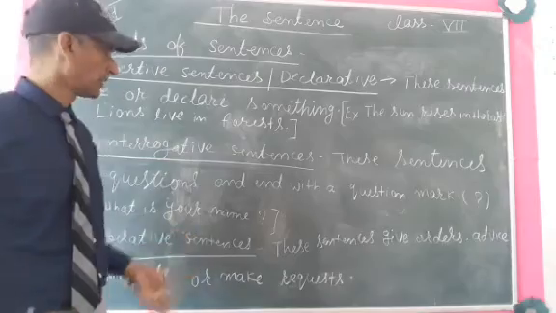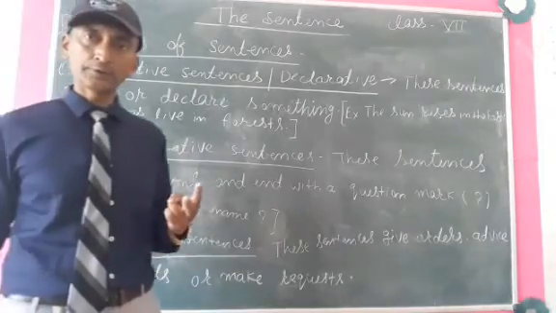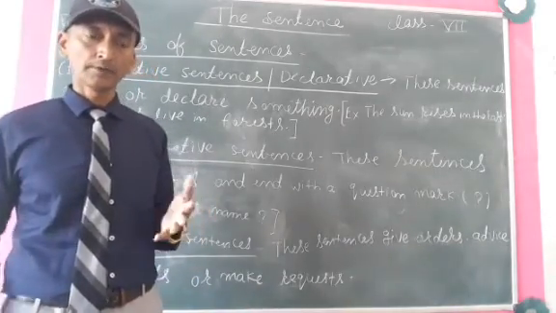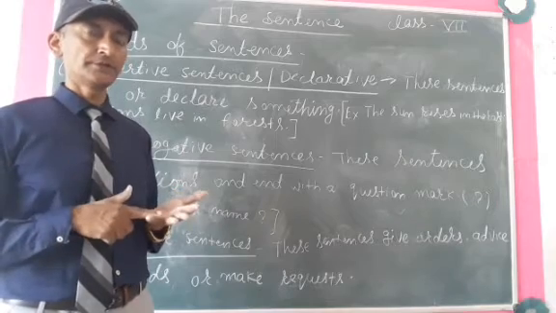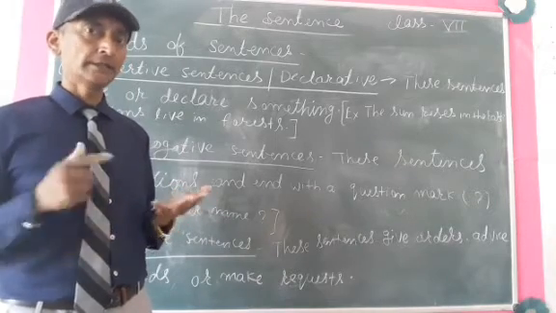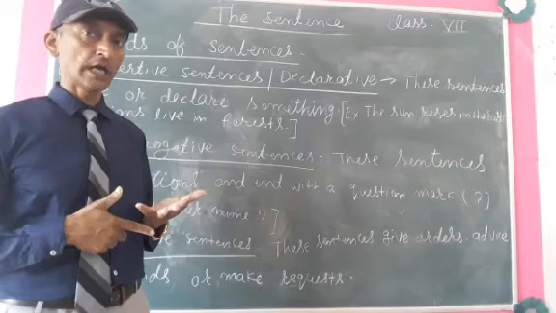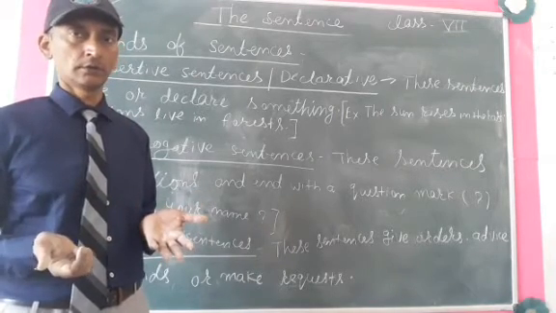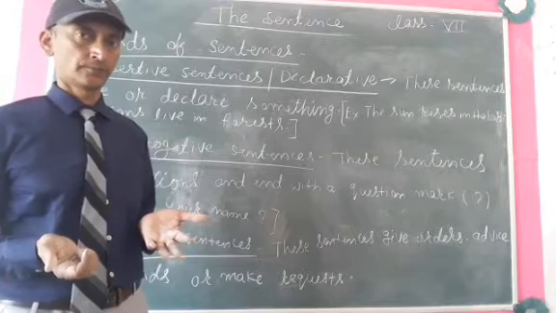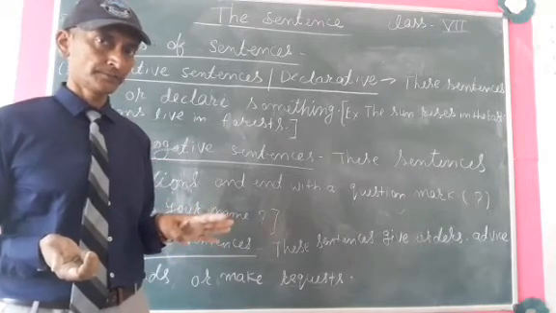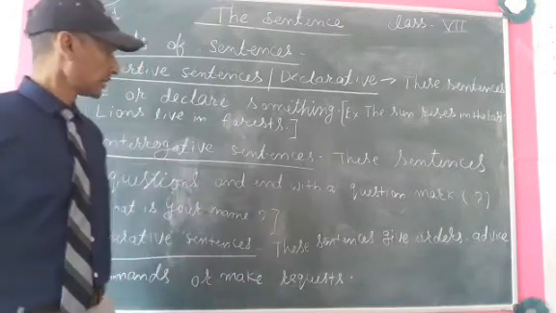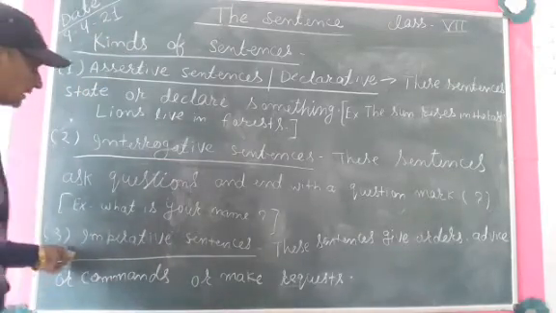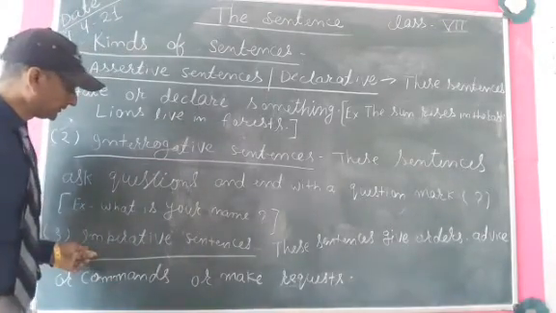There can be 2 types of interrogative sentences. First, those that start with a WH word, and second, those that start with a helping word like do, does, is, am, are, was, were. Okay, remember it, don't forget. Now, the third kind.